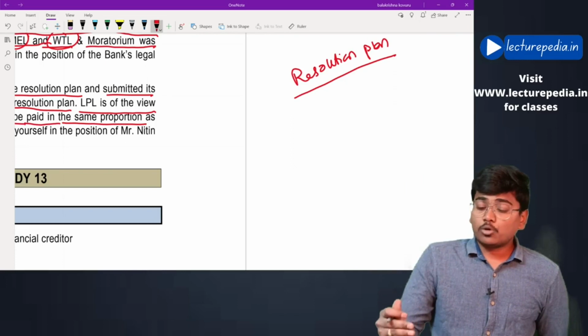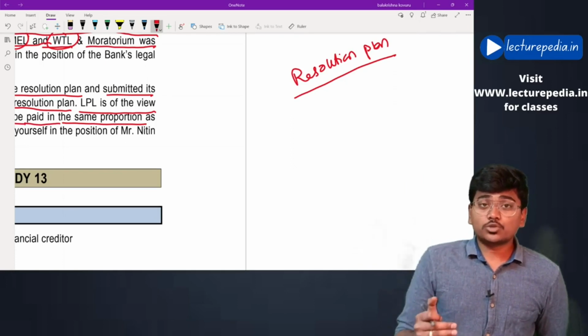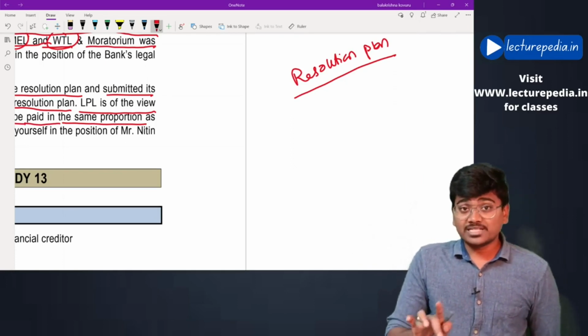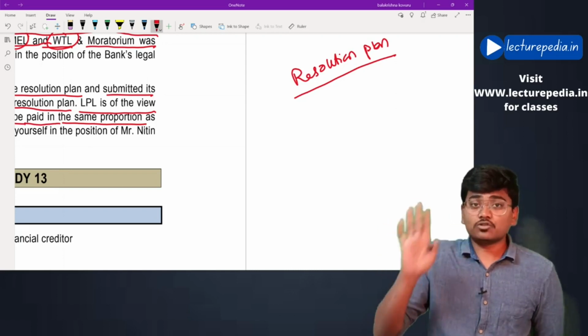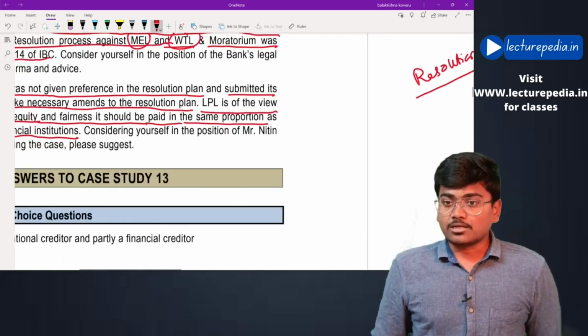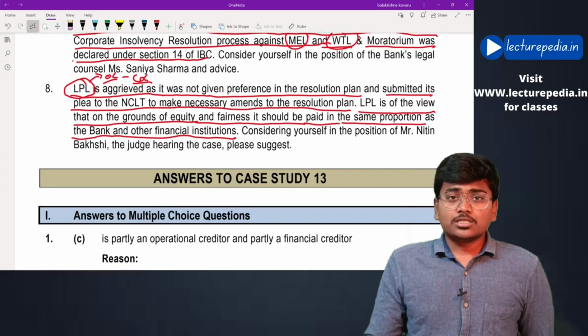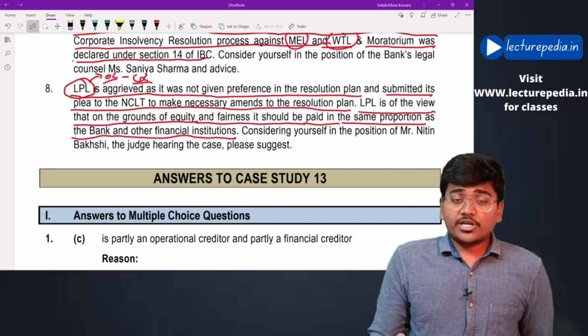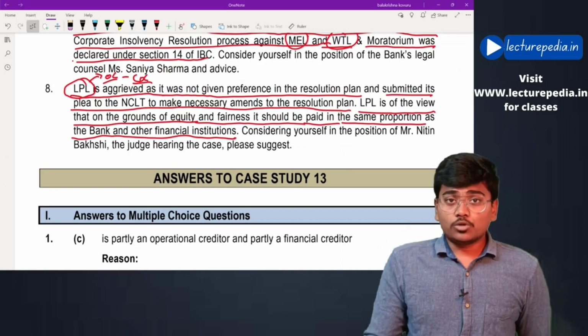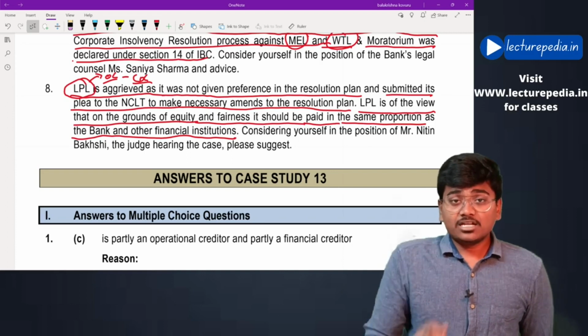The amount that the operational creditor is going to receive under this resolution plan should not be less than the amount that he would have received in the case of winding up. That is the condition. But there is no specific condition that the operational creditor must be given the amount that has been taken by the financial creditors.